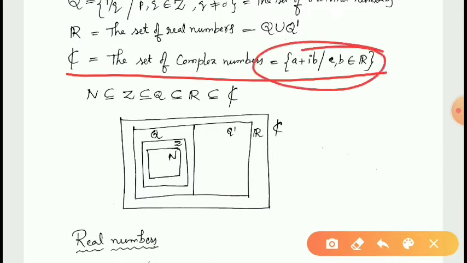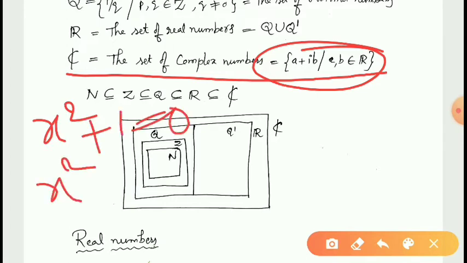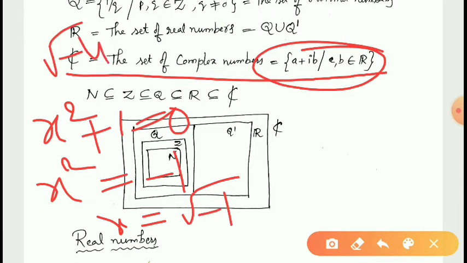For example, what is the solution of x square plus 1 is equal to 0? So then we will try to do like this: x square equal to minus 1, then x is equal to root minus 1. What is the root of minus 1? Actually, there is no real number such that root of minus 4 is defined in real numbers.